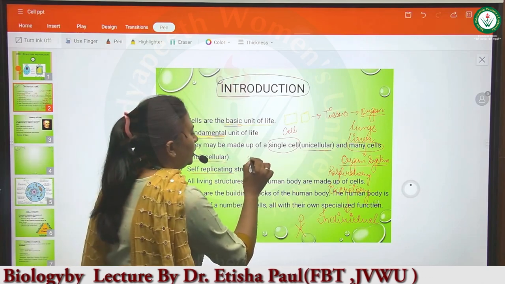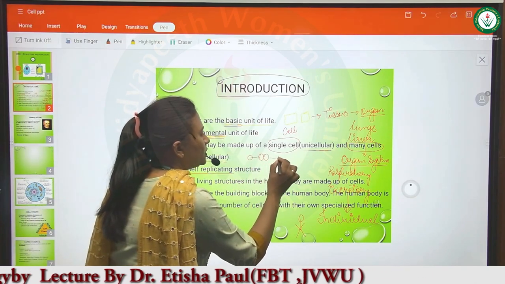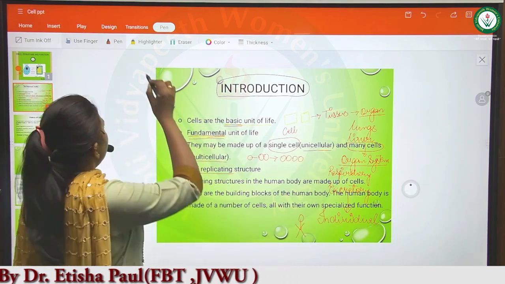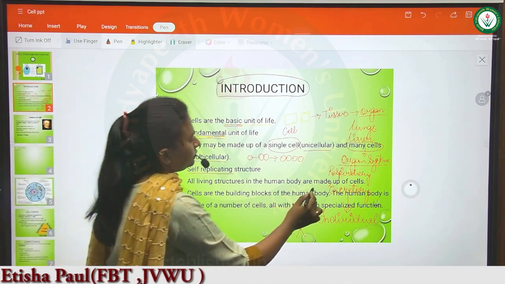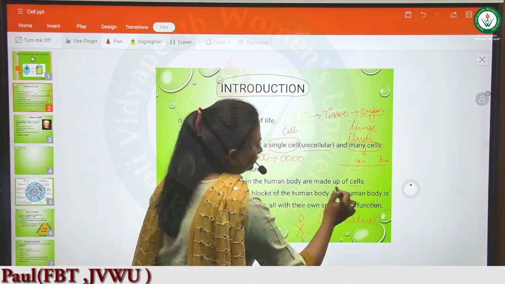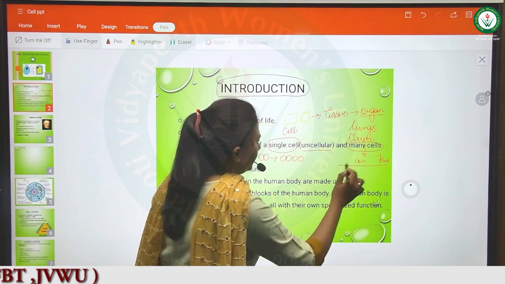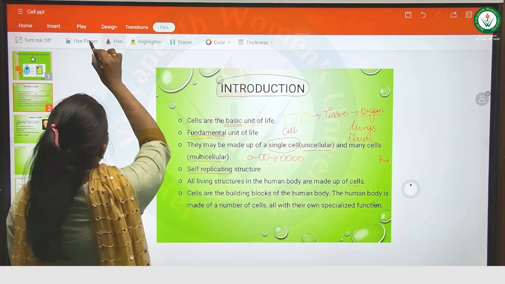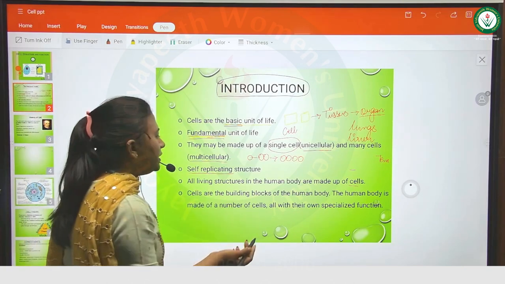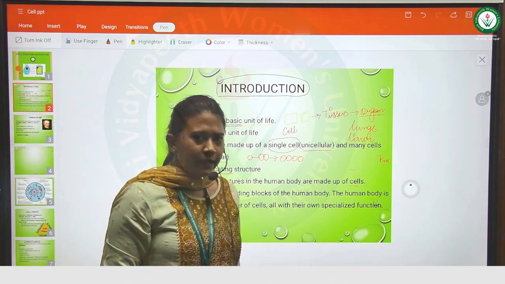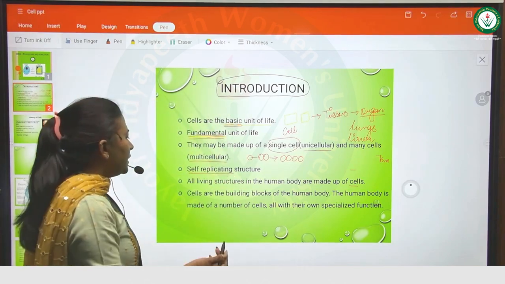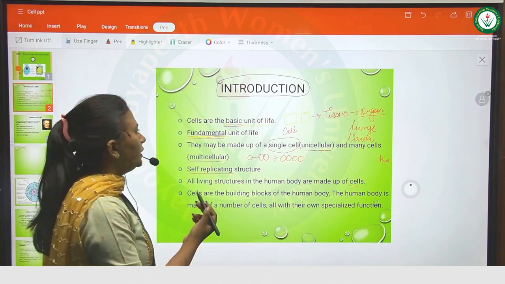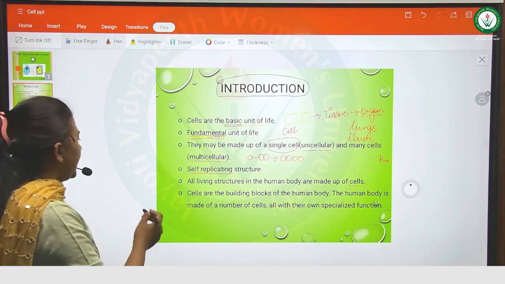One cell will divide into 2 cells, then 2 cells will divide into 4 and so on. Next, all living structures in the human body are made up of cells because these are the basic unit of life. Cells are the building blocks of human bodies, as we have already seen that these are the basic unit of life.